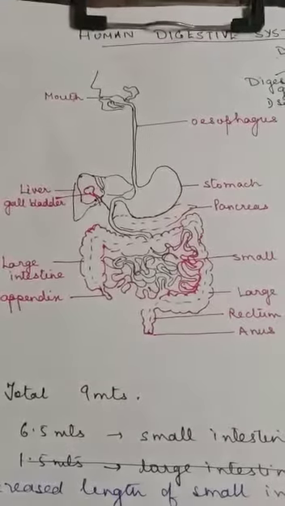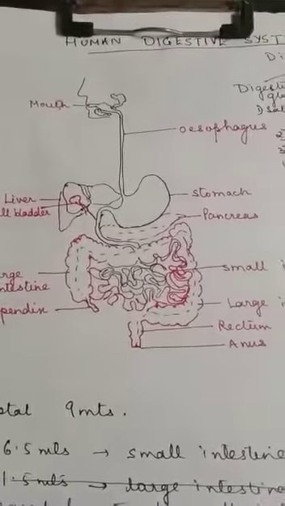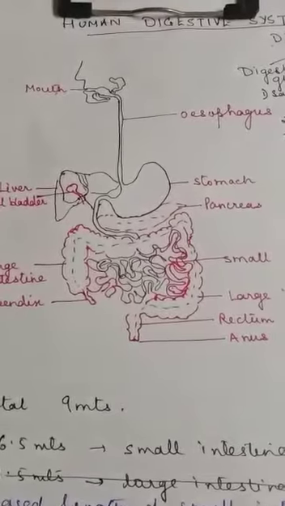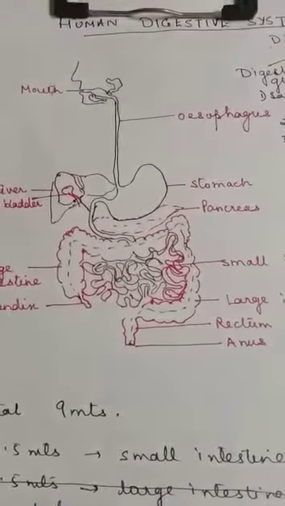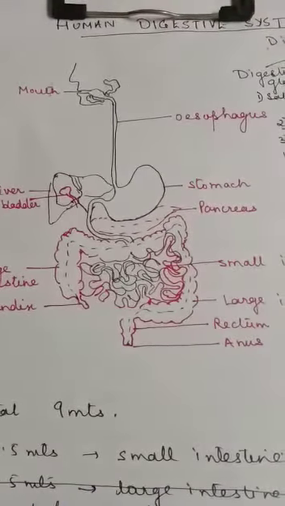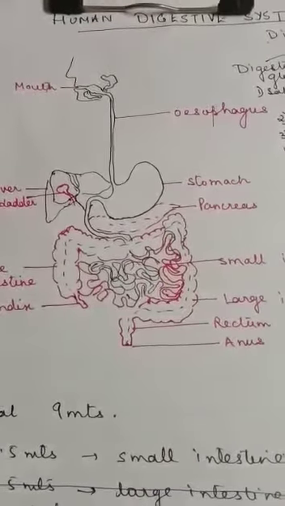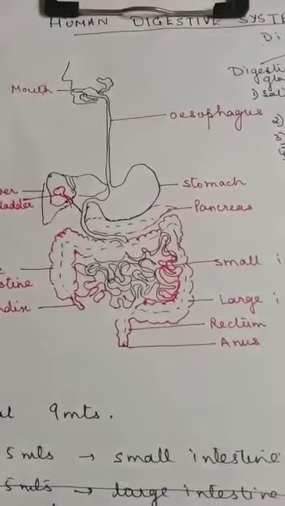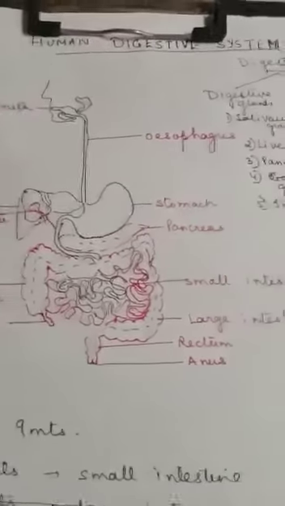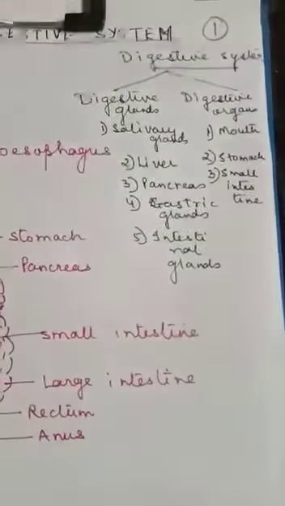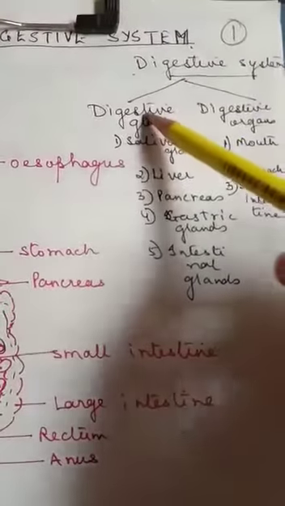Hello students, today we are going to study the human digestive system. The human digestive system starts from the mouth and ends at the anus. It is made up of a total of 9 meters in length, and the whole digestive system can be divided into digestive glands and